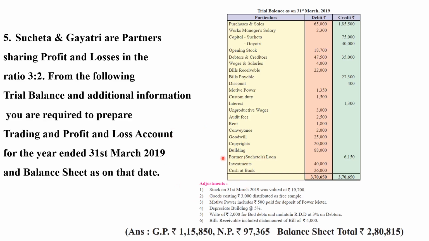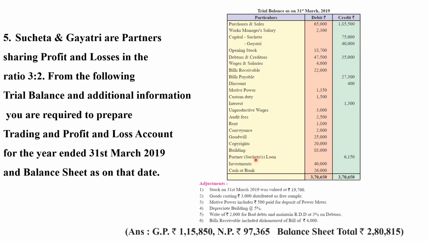As they have taken the loan from Sucheta, they must pay the interest on her loan, right? They must pay interest on the loan of Sucheta, but they haven't recorded it. Though our answer is exactly matching with this because they have forgotten, what should actually be done? The interest should be given on Sucheta's loan, and where should it be recorded?